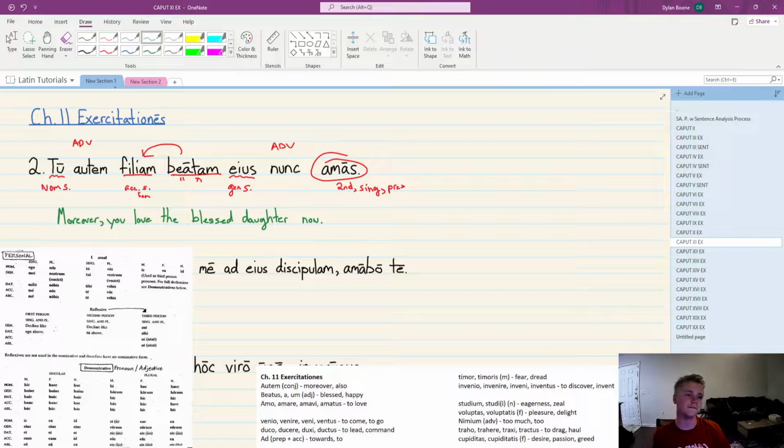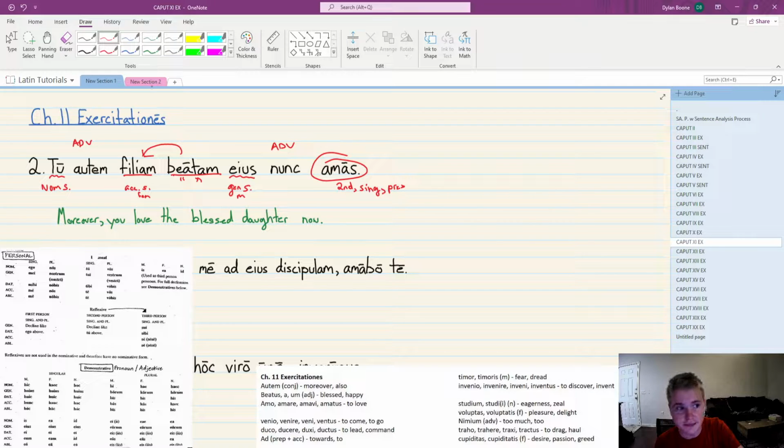Did I miss anything? I did. The eius, yeah? So eius is a genitive singular. We know it comes from is, ea, id, the he, she, it. Genitive singular here. We had to do a little bit of picking out here, since it could be any gender, but we'll go ahead and take it as a masculine. I think that's a safe bet. If you're not sure, usually masculine is the safe bet.